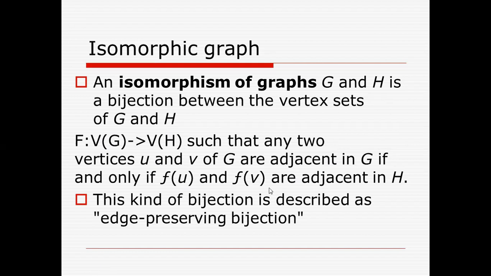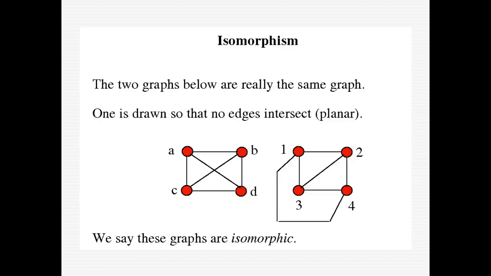Okay, now this kind of bijection is described as an edge preserving bijection. Now why is this bijection word used? So that the number of edges in the first graph is the same as the number of edges in the second graph. मतलब पहले total number of the vertices same है, then total number of the edges same है, और एक vertex के साथ में जितनी edges associated है वो जो vertex यहाँ पर isomorphic है उसके साथ में उतने number of the edges रहेंगे, adjacent रहेंगे. So edge preserving bijection. Now let's see with an example.